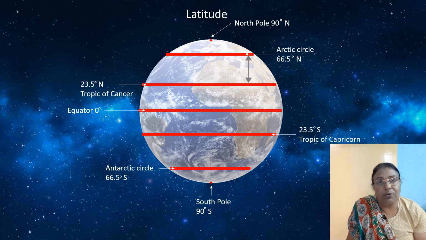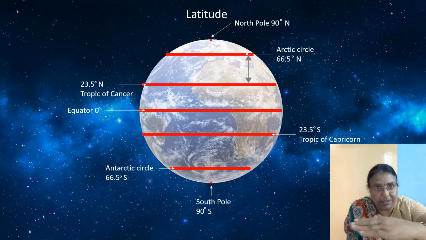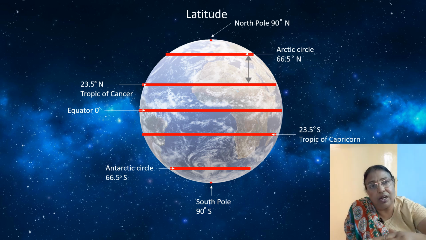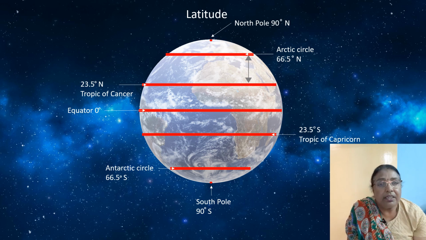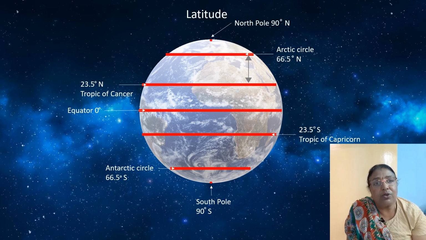If you move to the south, you find the southern hemisphere. You find 23.5 degrees south latitude called Tropic of Capricorn, and 66.5 degree south latitude is called Antarctic Circle, and 90 degree south latitude is called South Pole.